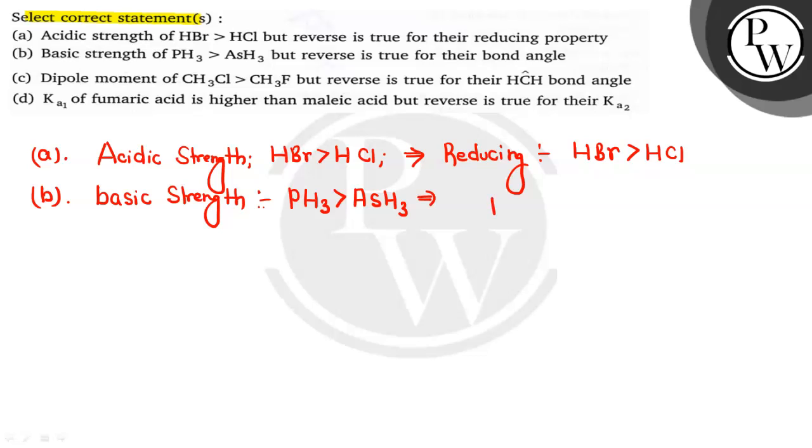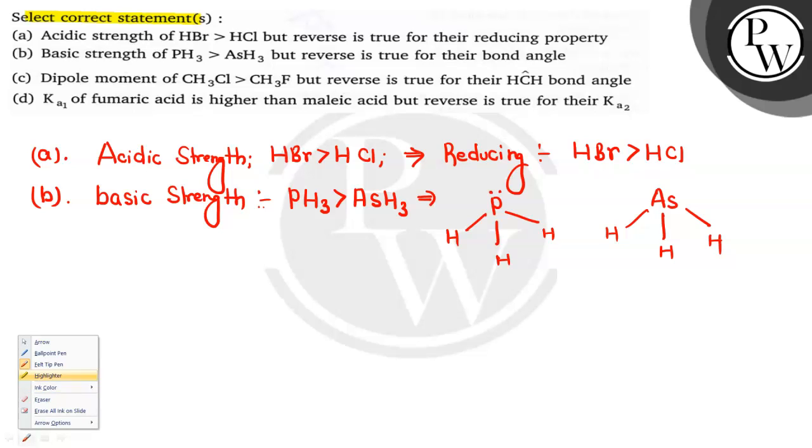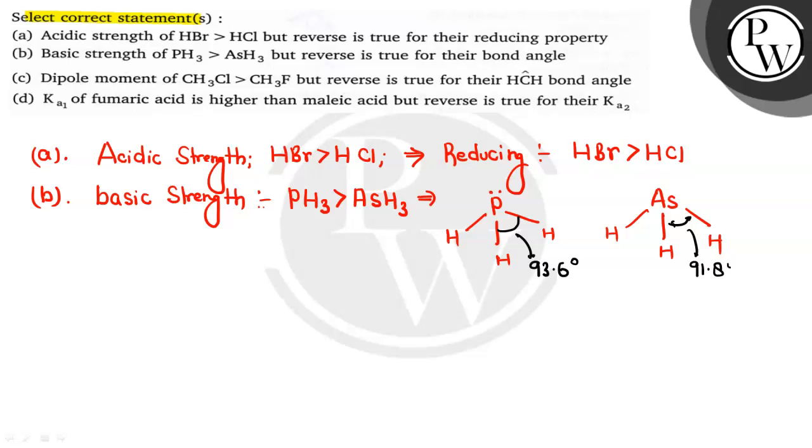Because if I draw the structure of PH3 and AsH3, so we can say कि if this is the PH3, there will be one lone pair, and in the case of AsH3, now if I measure the angle between this HPH bond and HAsH bond, in this case the angle is coming out to be 93.6 degree, जबकि in this case it is coming out to be 91.8 degree. तो यहाँ पे we can see कि ये सेम ऑर्डर का नहीं है, so the reverse is not true for their bond angle. We can see even the bond angle for PH3 is also greater than AsH3.